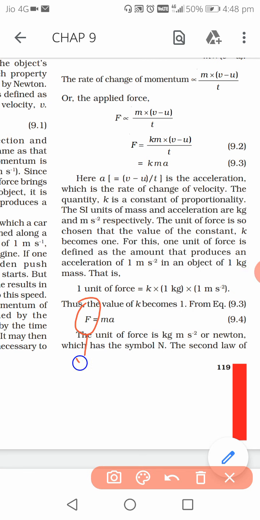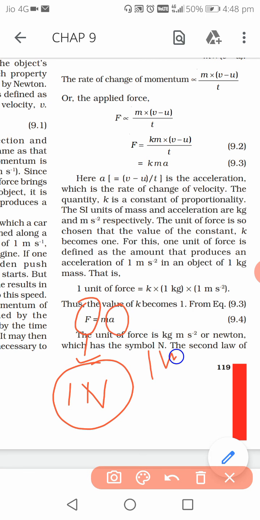The value of this force has to be 1 Newton. So we can state it this way: 1 Newton is the force which produces an acceleration of 1 meter per second square for an object of mass 1 kg.